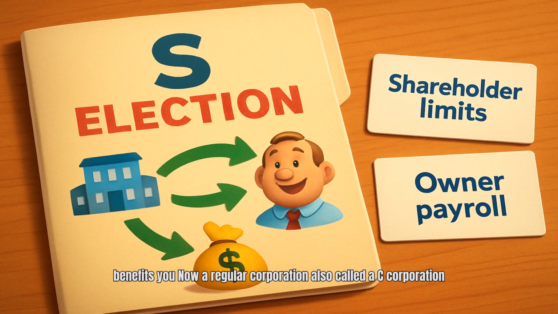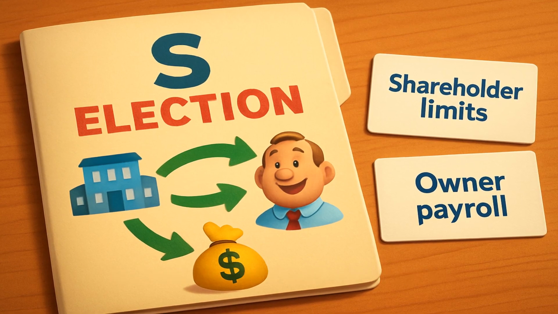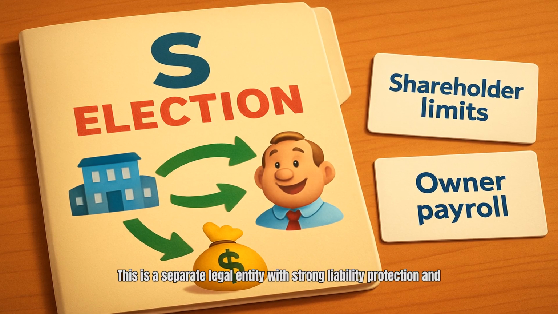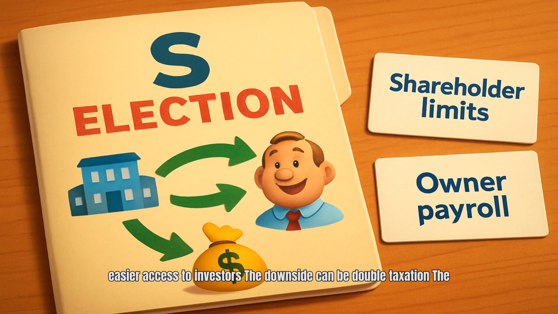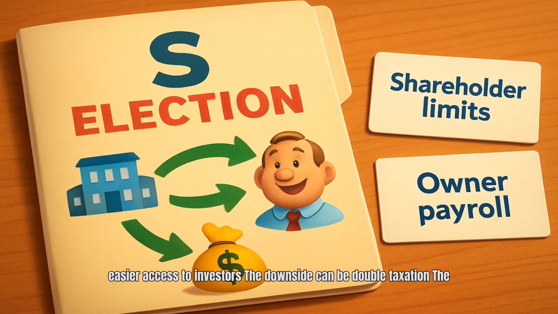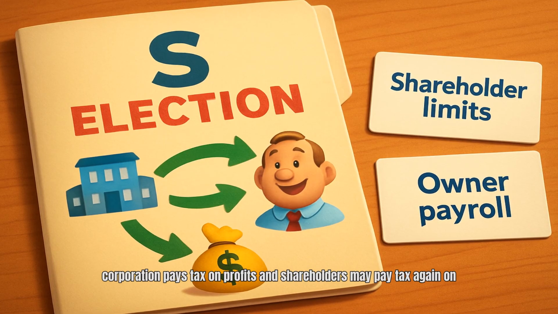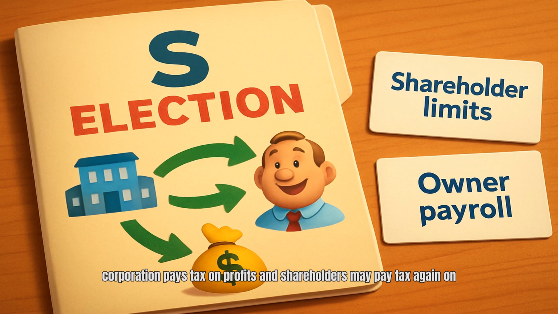Now, a regular corporation, also called a C corporation. This is a separate legal entity with strong liability protection and easier access to investors. The downside can be double taxation. The corporation pays tax on profits, and shareholders may pay tax again on dividends.